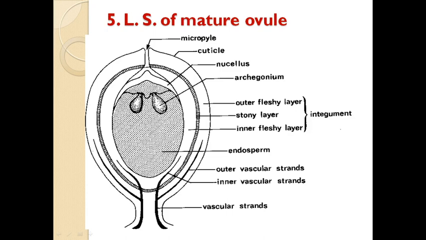There is a pair of archegonia, which is nothing but the female gametophyte, situated near the nucellar chamber. And this is the micropyle. There are vascular strands, inner and outer. This is regarding the LS of a mature ovule. Remember that in a gymnosperm an orthotropous ovule is present.